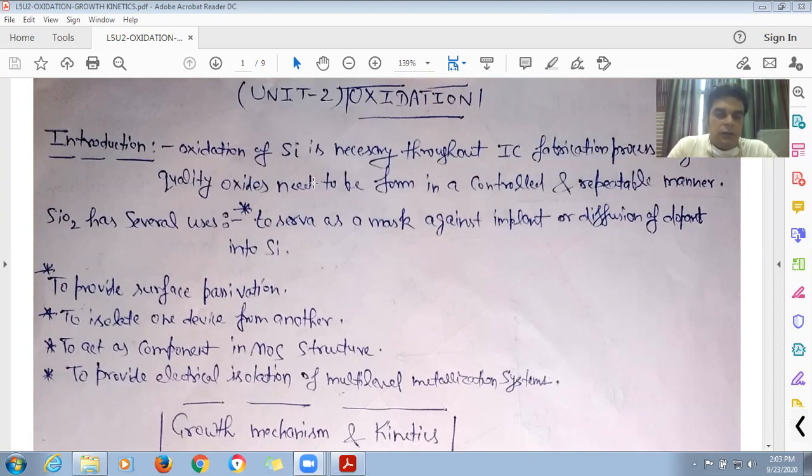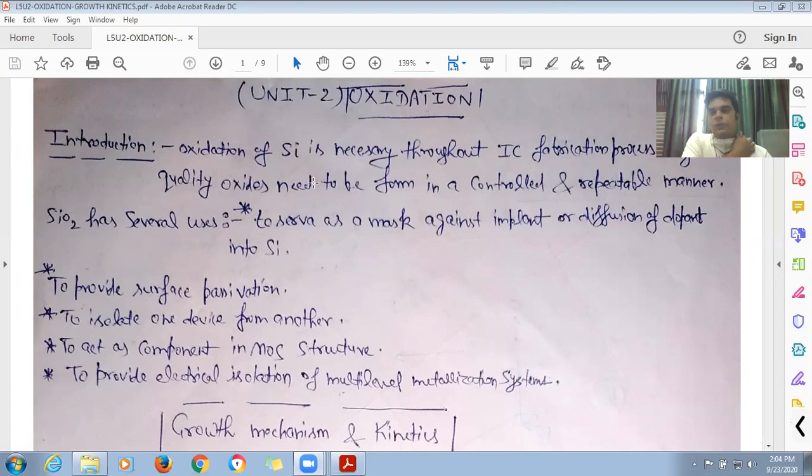In the series of lectures in the subject VLSI technology, today we are starting oxidation. Now oxidation, what is oxidation? So oxidation of silicon is very important throughout the IC fabrication process. Along with this, the quality of oxides and the growth of the oxide layer should be in a controllable and repeatable manner.